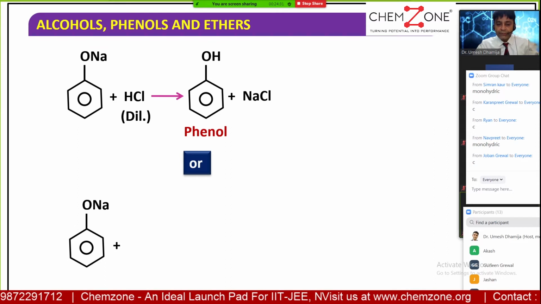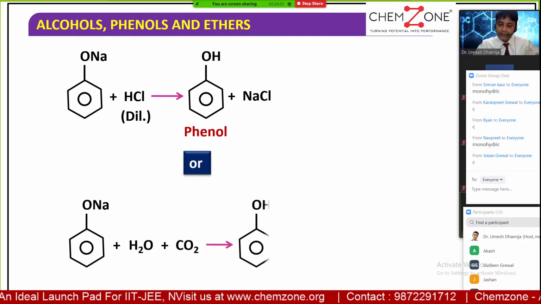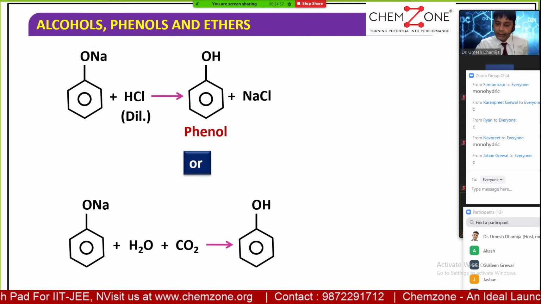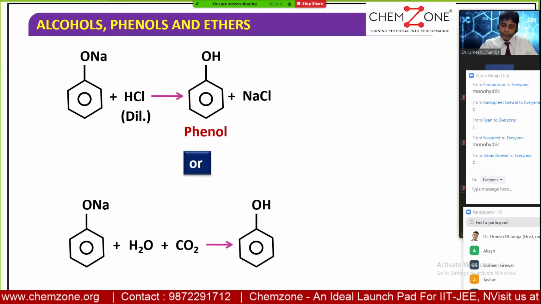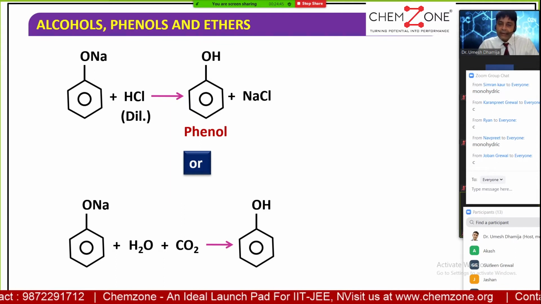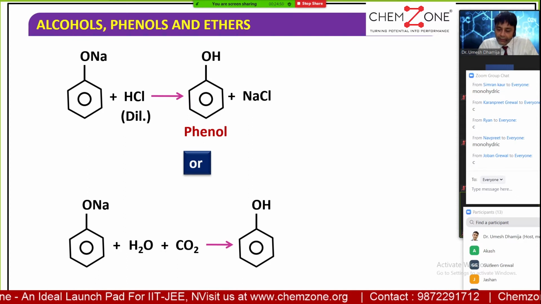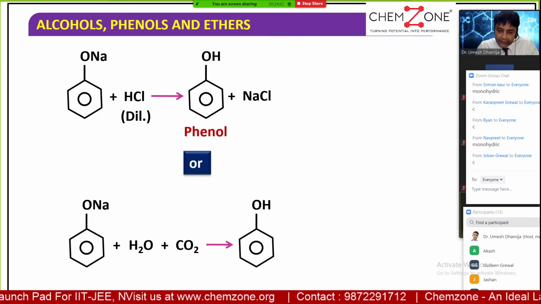Or this sodium phenoxide, once prepared, is treated with water and carbon dioxide. You get the phenol. So there are two ways now. Either at the last step, when we get the sodium phenoxide, I can add HCl and you get the phenol, or you can treat it with water and carbon dioxide, a saturated solution, and you get the phenol.